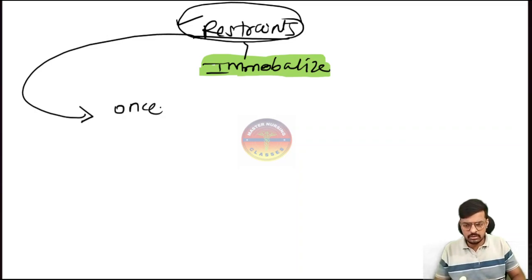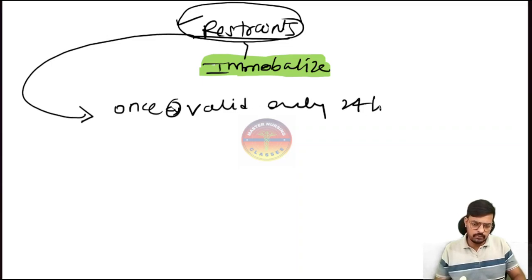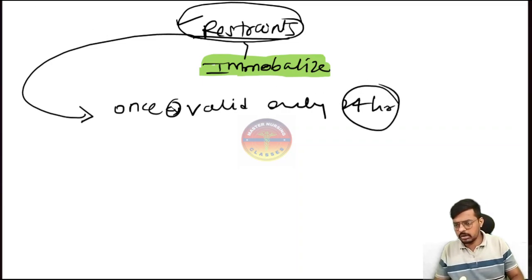Once consent is taken, it is valid for only 24 hours. After 24 hours, if you want to maintain the restraints, you have to take consent again. So once consent is taken, it is valid only for 24 hours.